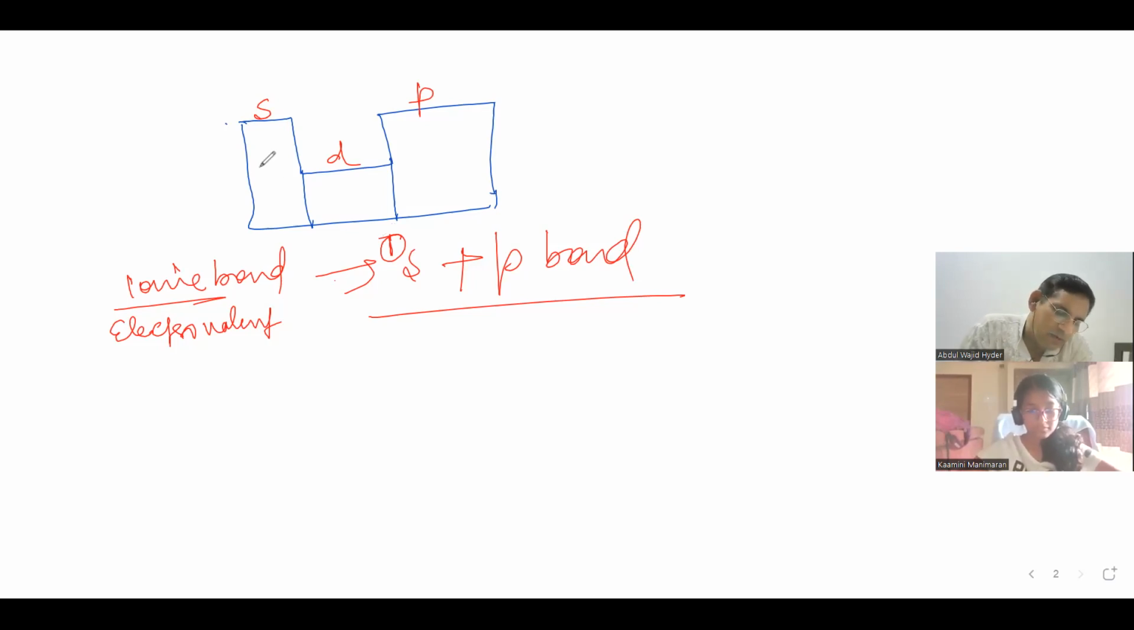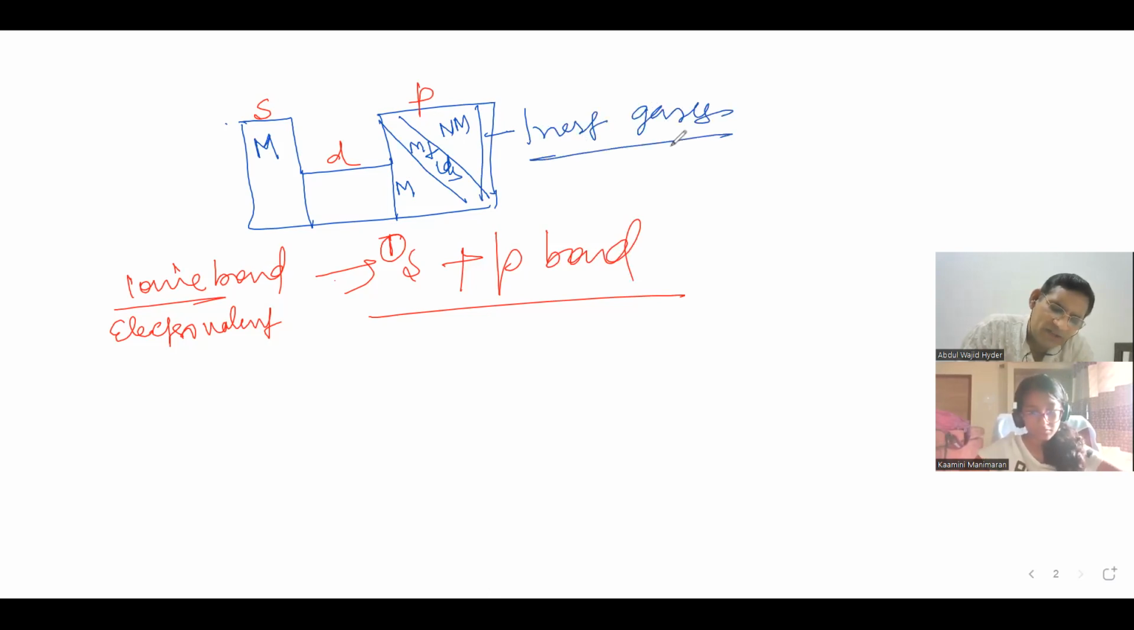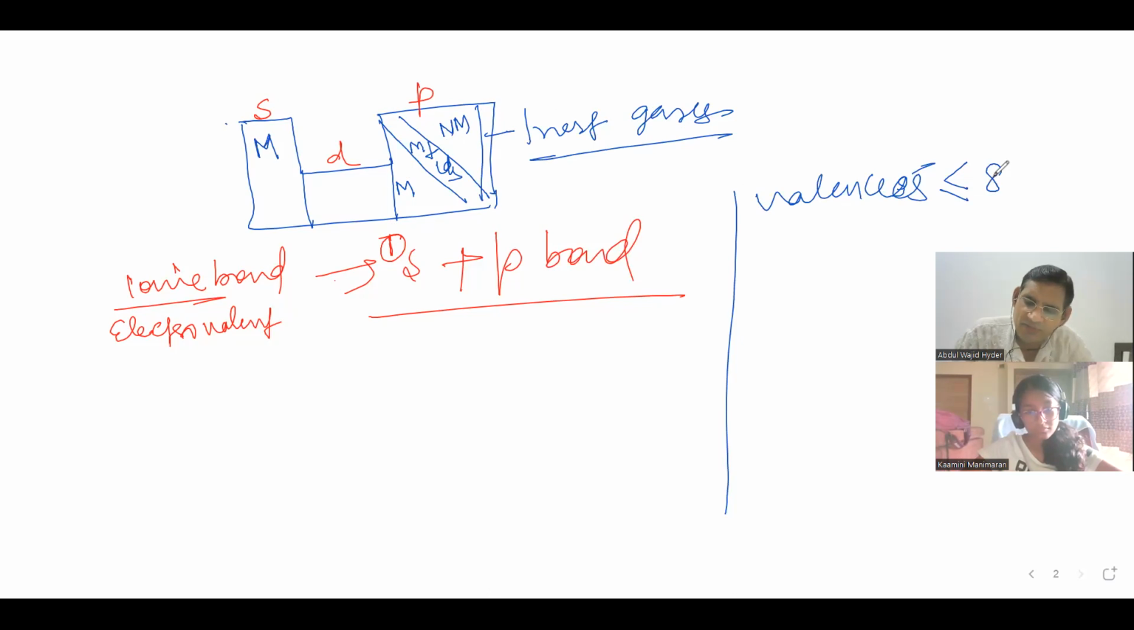Now see what these are. These are metals, these are non-metals, these elements are metalloids, and these elements are inert gases. I have already told you that valence electrons will always be less than or equal to 8. In an element, valence electrons can maximally be 8. Either it will be 8 or less than 8. It can never be more than 8.